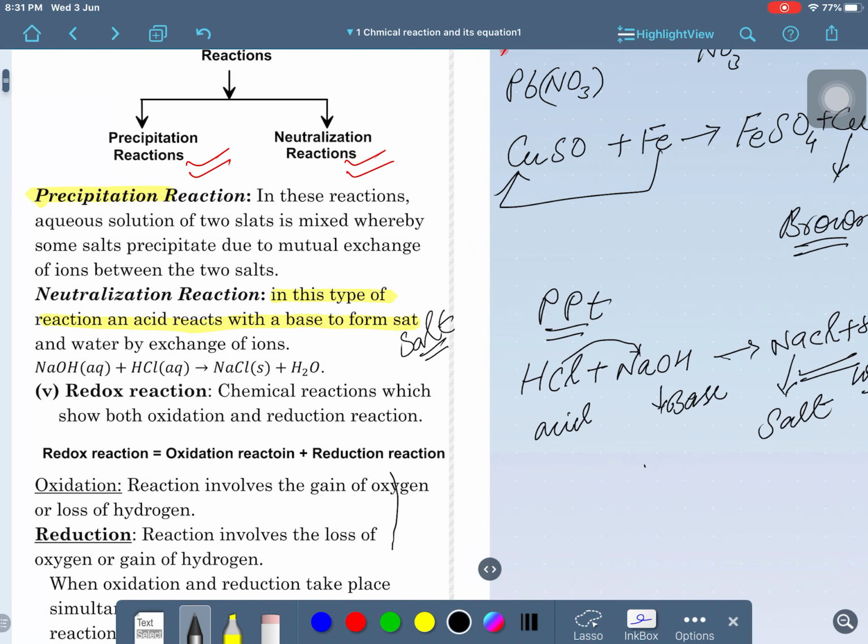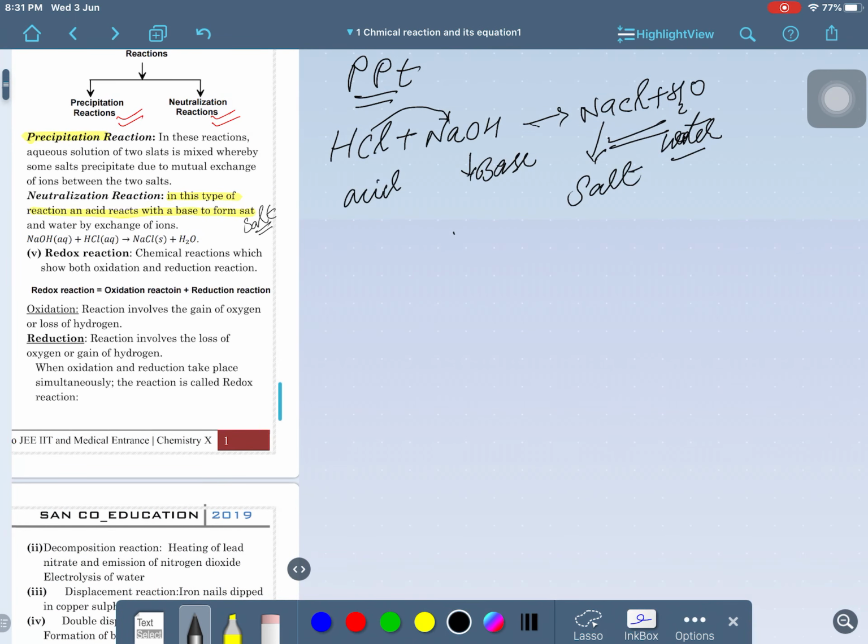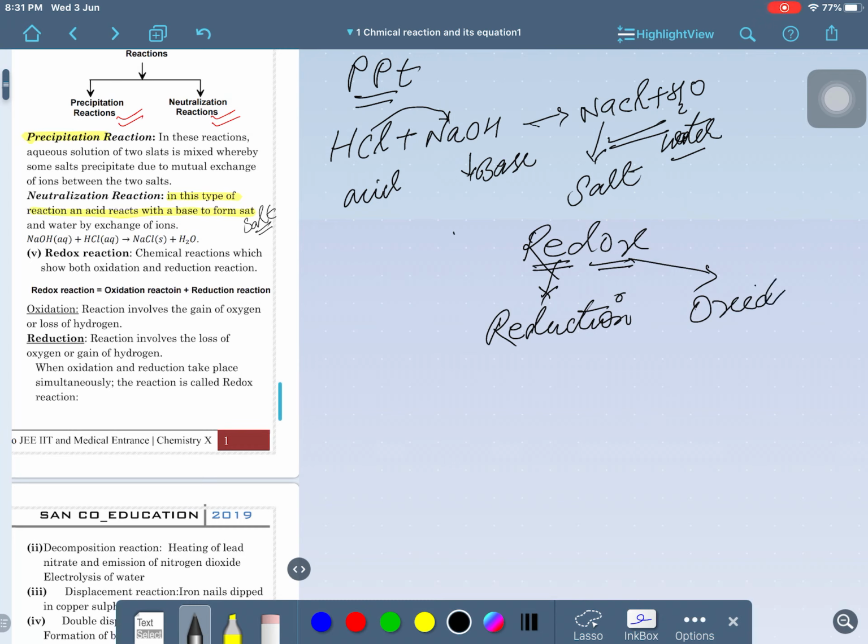Now, the next topic today, this is the hot topic I am going to start, okay. This is called redox reaction. Before starting this, I just want to talk about oxidation and reduction types of reactions. So, what is redox? Redox reactions. Redox is made up of two words, reduction and oxidation. So, red is the reduction, okay, and the second, ox, is oxidation.